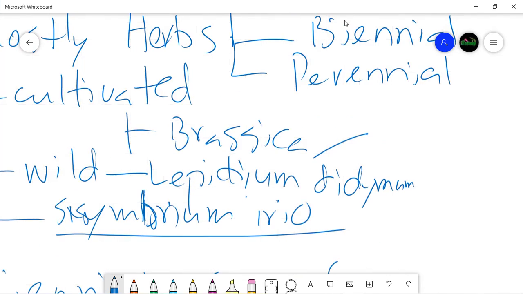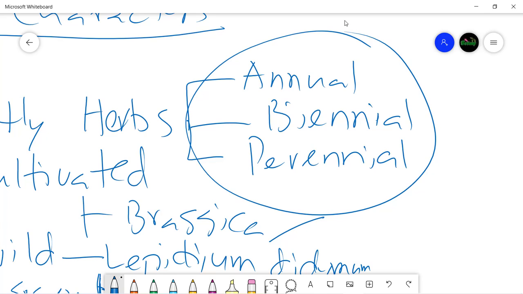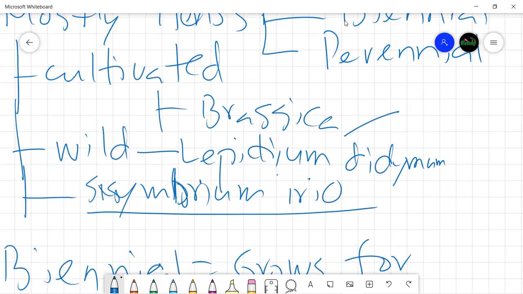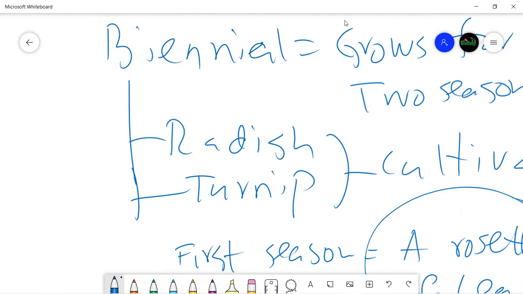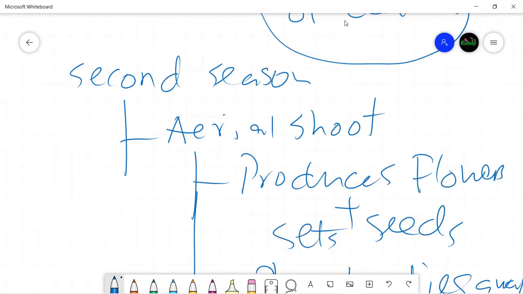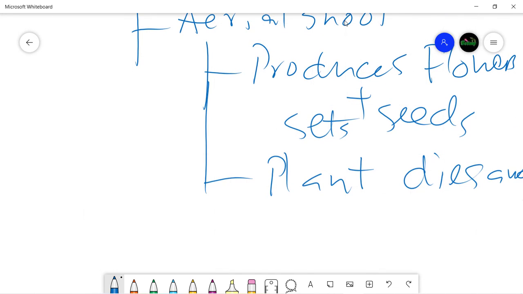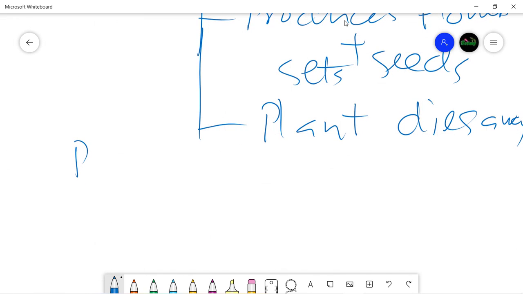And as we have just seen, plants in the family are annuals, biennials and perennials. Annuals are very common. There are also biennial plants like these cultivated radish and turnip, and there are also perennial plants which grow for several seasons.